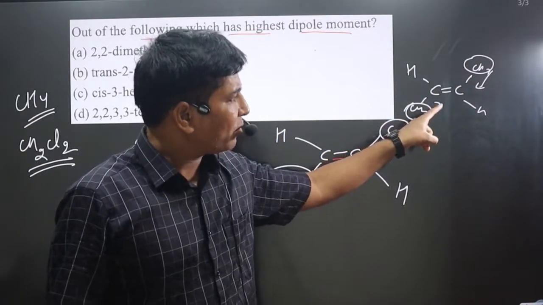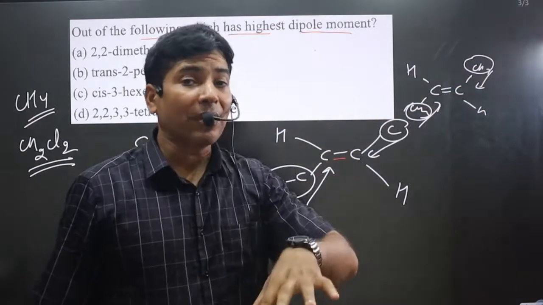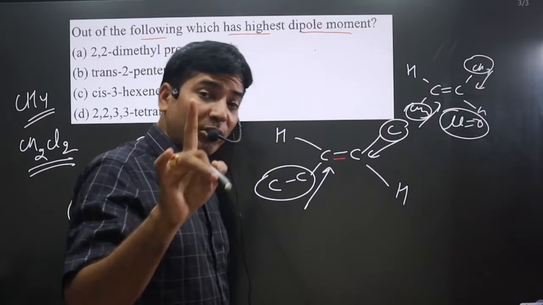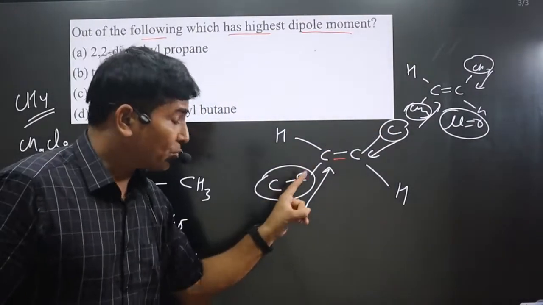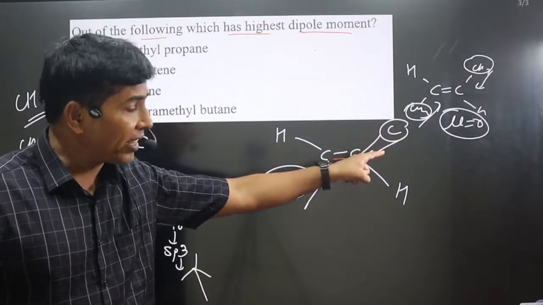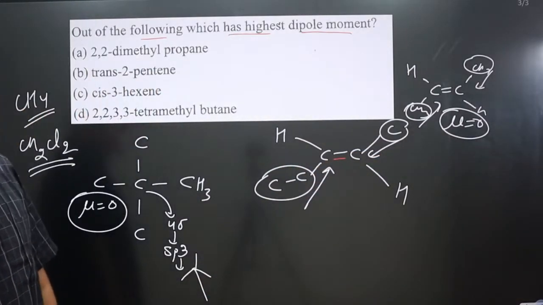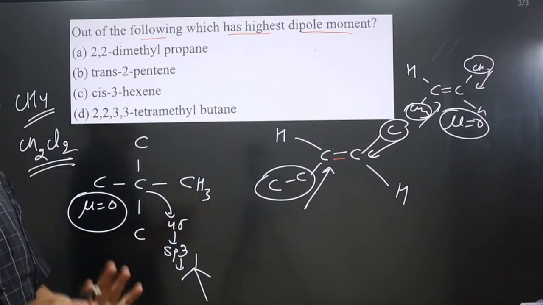The length of this dipole moment will be the same, and in this case the overall dipole moment will be 0. But in this case it will not be 0, because these two groups are different. In this case the dipole moment length will be shorter, and in this case longer. So some polarity will be there.